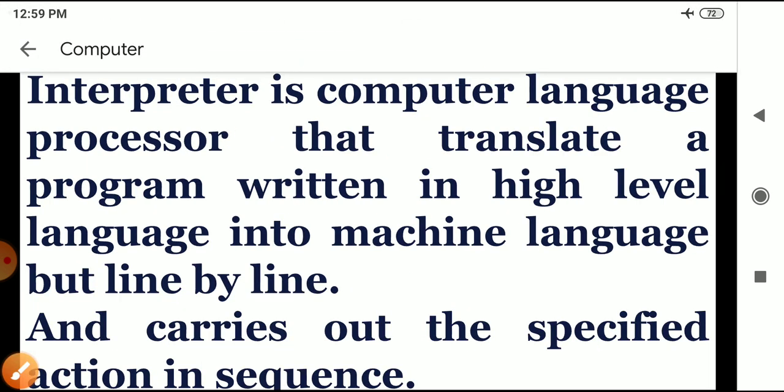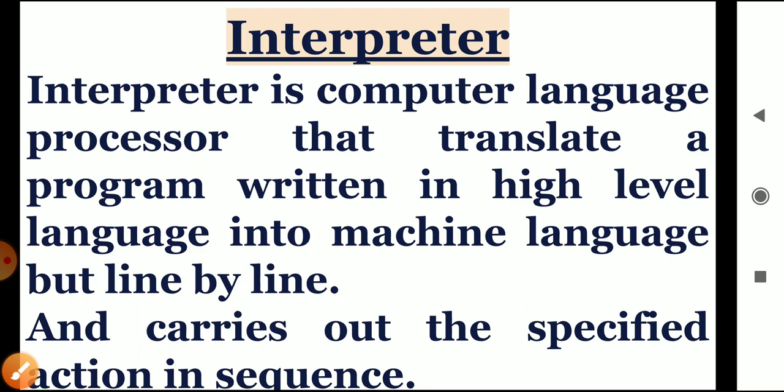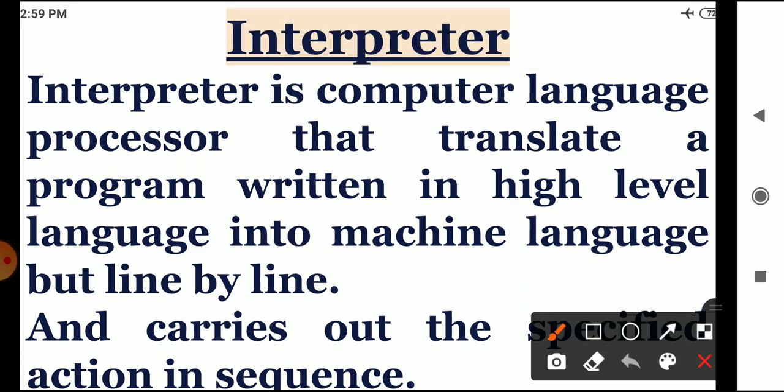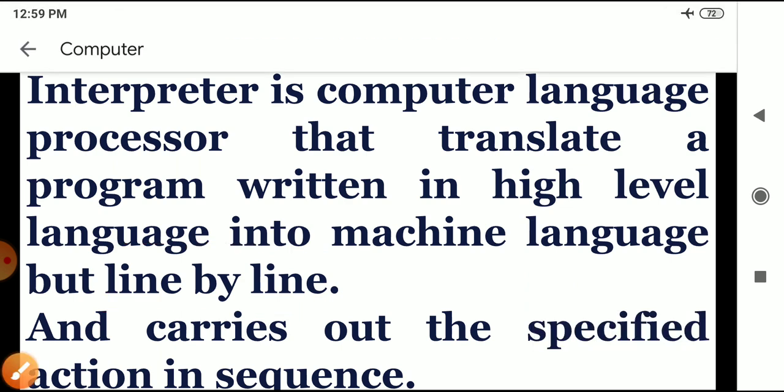Now the next one is interpreter. An interpreter is a computer language processor that translates a program written in a high level language into machine language line by line. You got the difference? The compiler compiles the whole program together, but the interpreter compiles line by line. Okay, and it carries out the specific action in sequence.